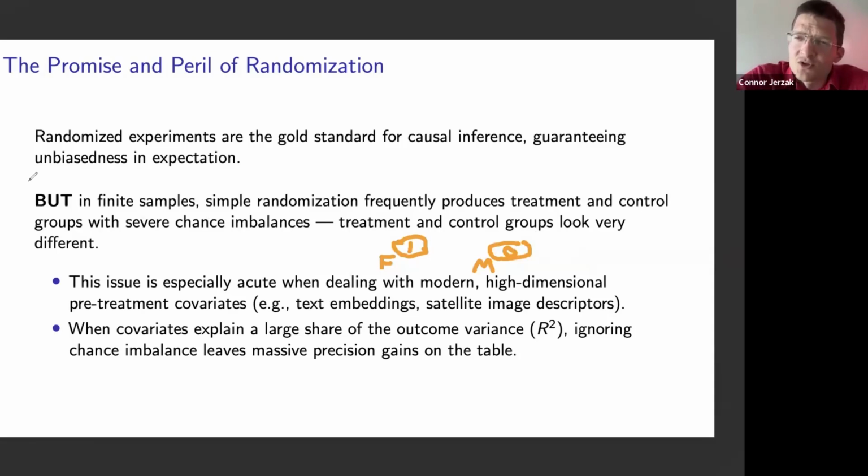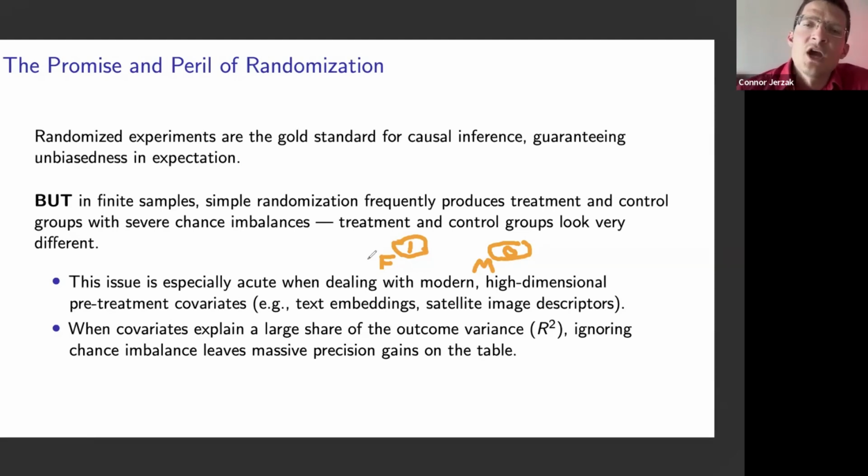Increasingly, there's interest in using high-dimensional text embeddings or satellite image descriptors in causal inference, linking those to the experimental units and using that information to improve our understanding of the way that this intervention is working. But the higher the dimensionality of these pretreatment covariates, the higher the likelihood that just by chance alone, there will be some imbalances on some of these covariates. And this problem is even more acute when covariates are important for explaining the outcome.